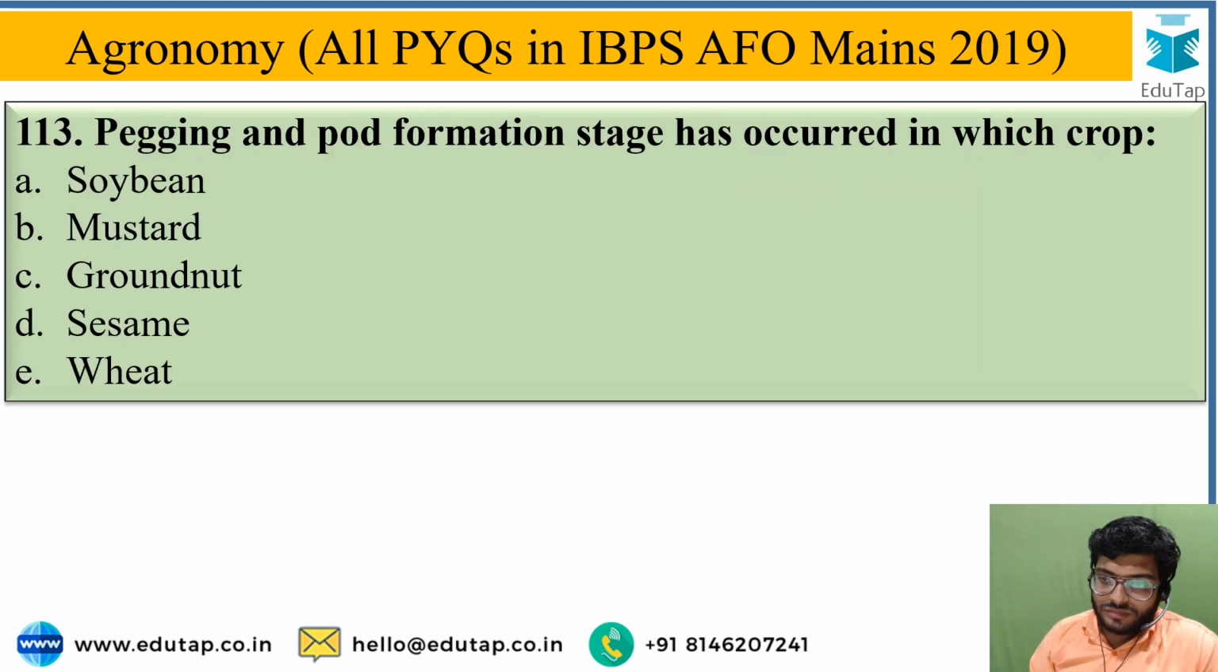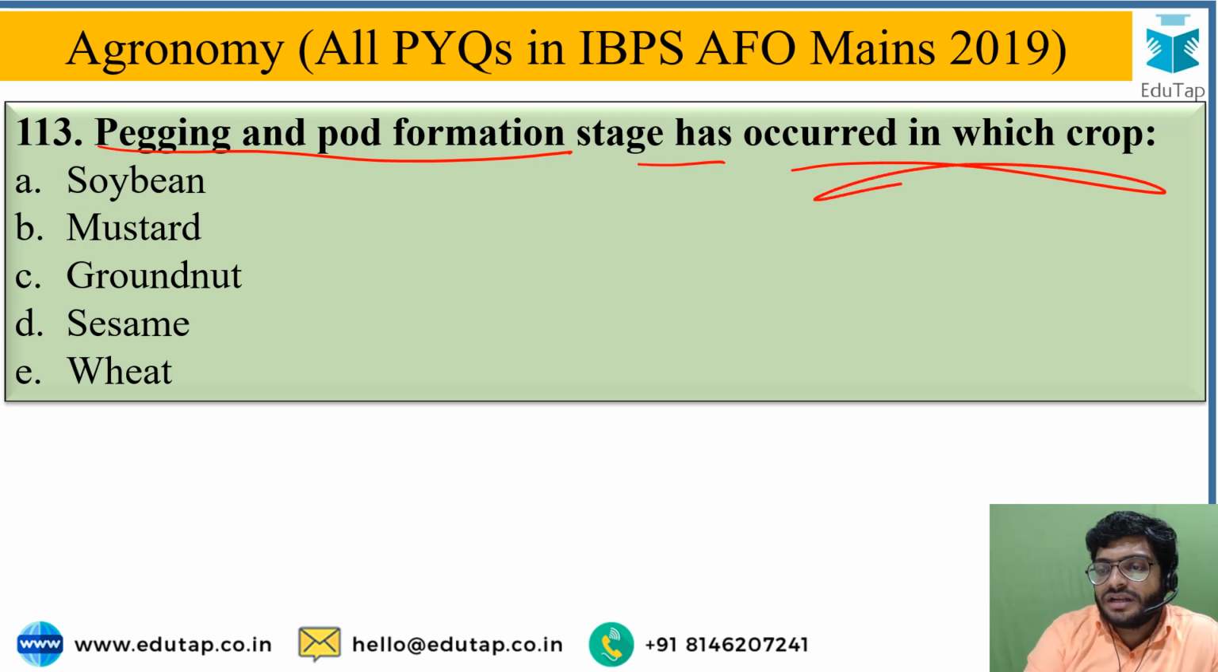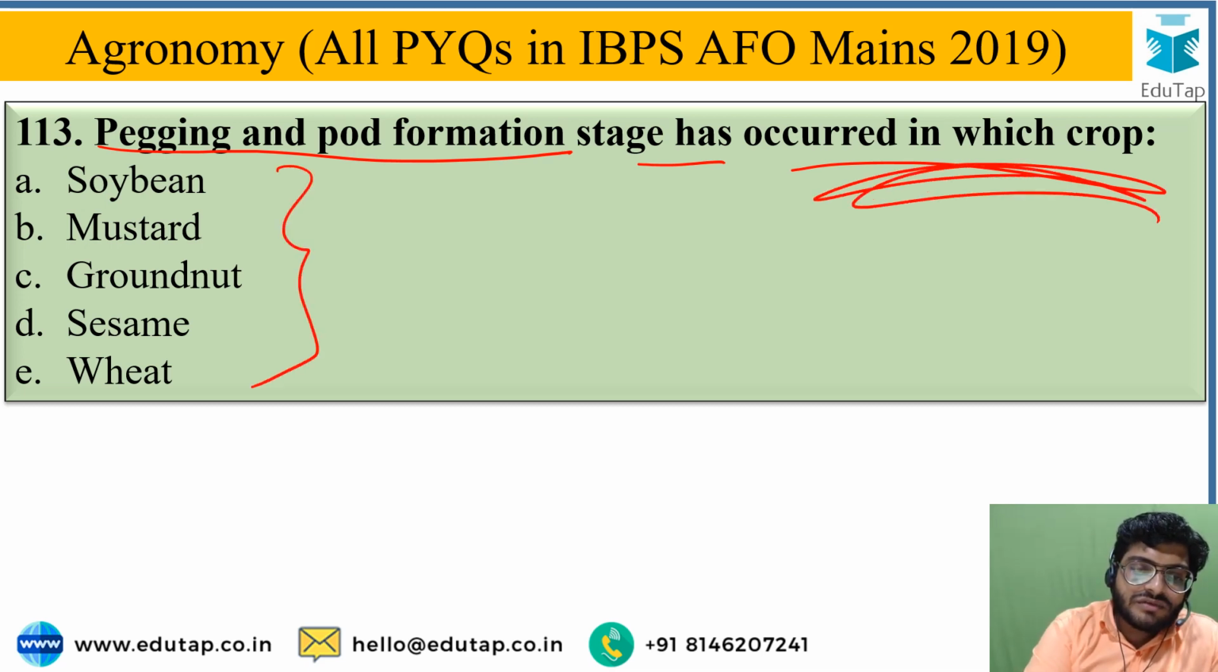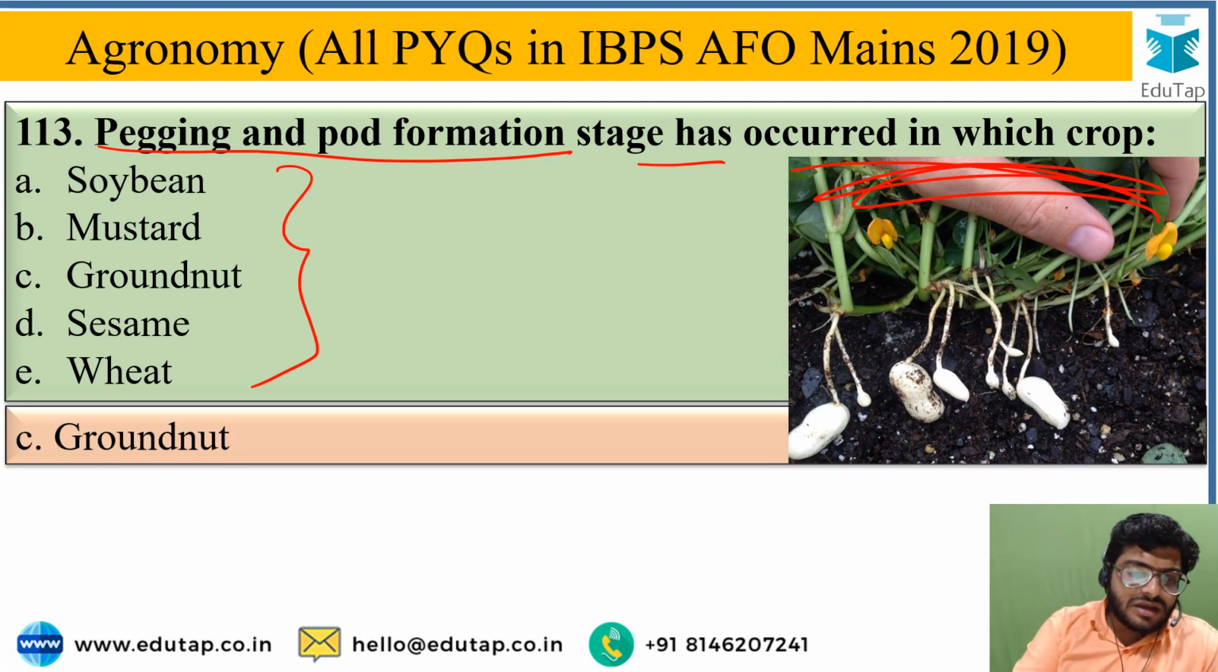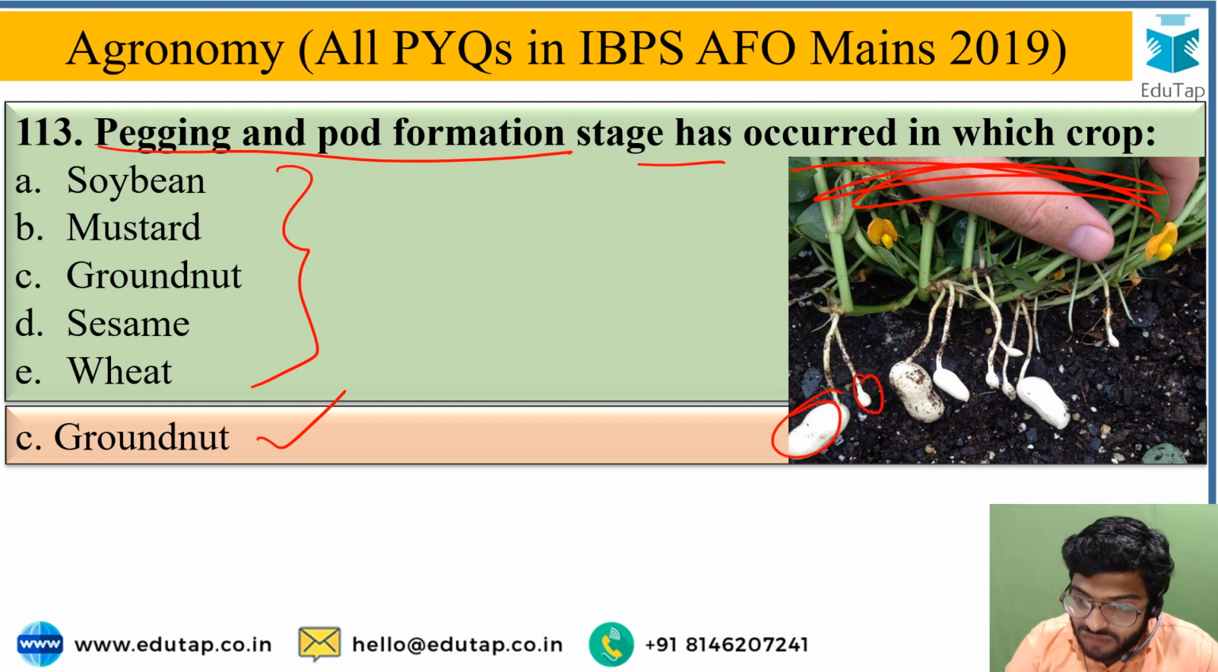Next question is, pegging and pod formation stage occurs in which crop? From the given options, you have to identify in which crop the pegging and pod formation stage is usually seen. From the options, the correct answer is groundnut. Option C is the correct answer, in which pegging and pod formation stage, a critical growth stage, is seen in the groundnut crop.